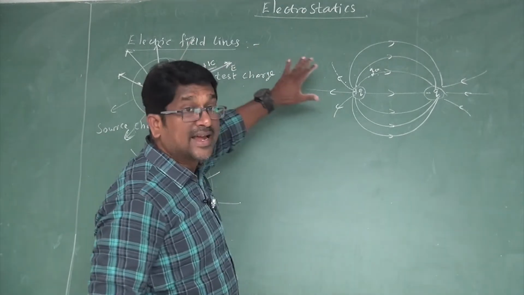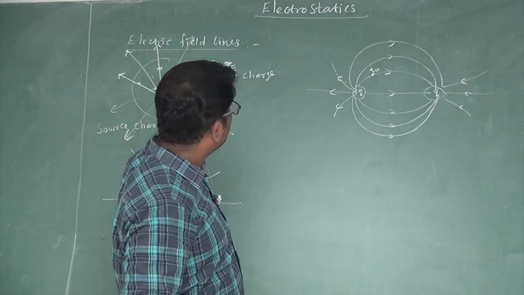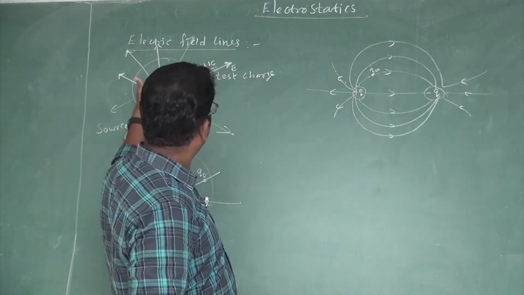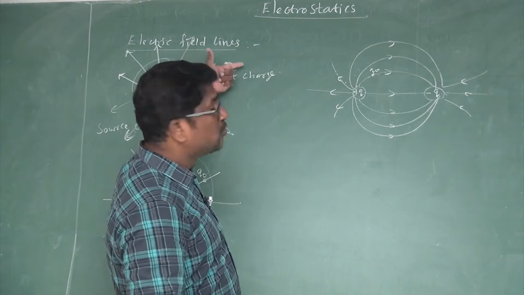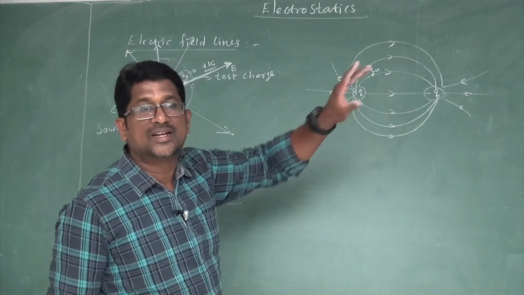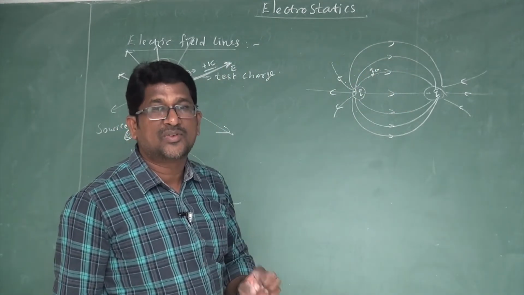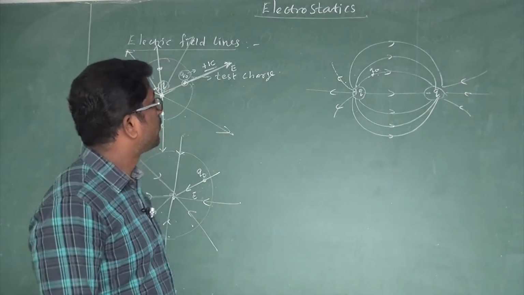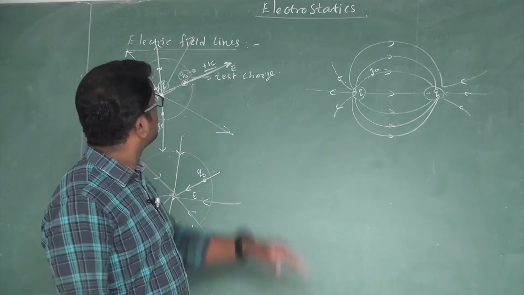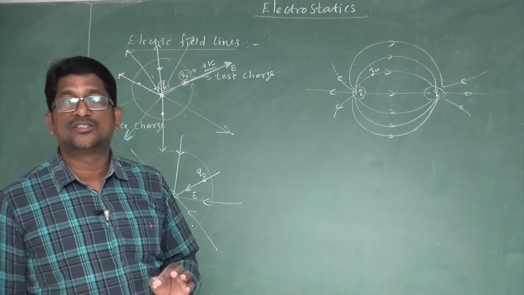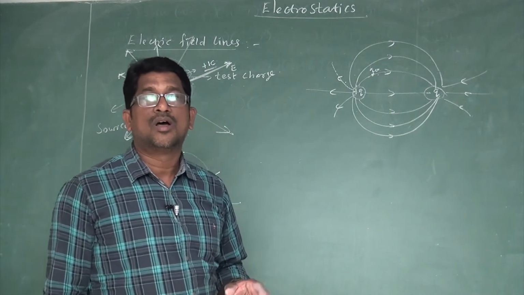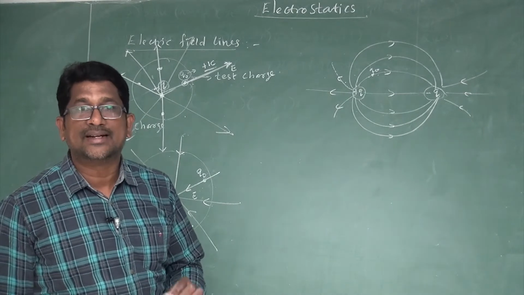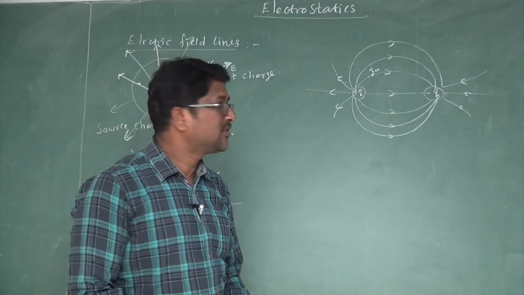So the electric field lines are the imaginary straight line or curved line along which a unit positive charge or a test charge tends to move in the direction of electric field. The concept of electric lines of force was introduced by Michael Faraday. Right? Once again, I repeat, what are called electric field lines? Electric field lines are imaginary straight lines or curved lines along which a unit positive charge tends to move in the direction of electric field.